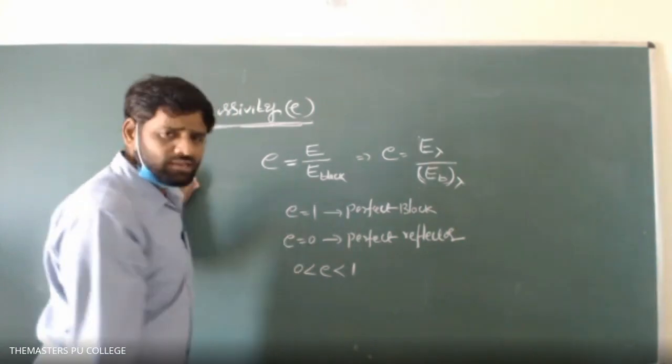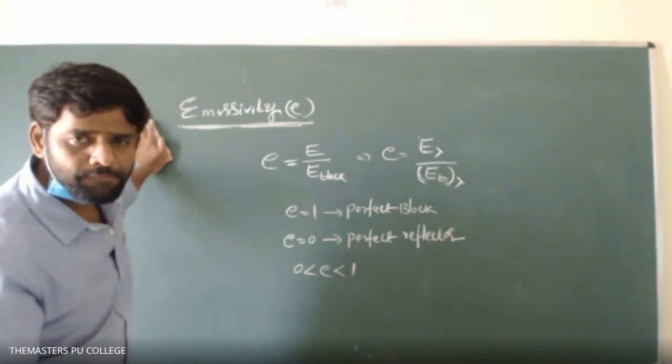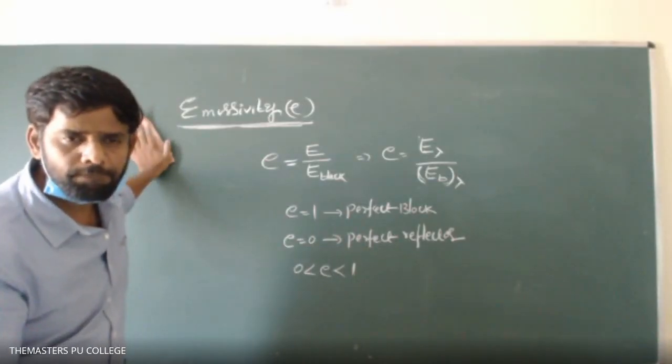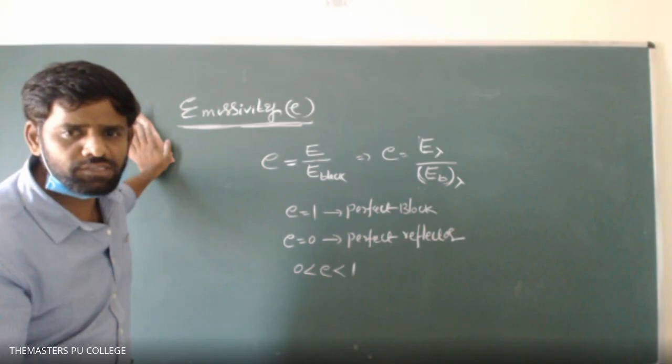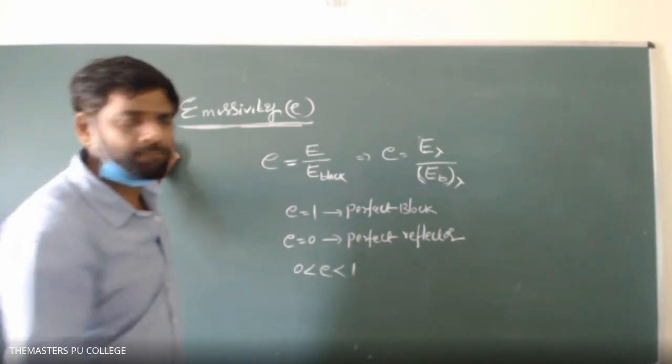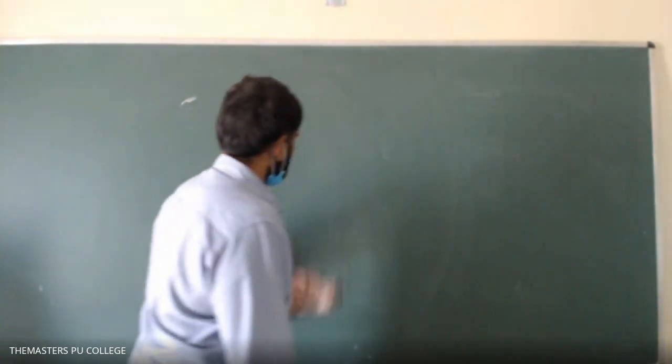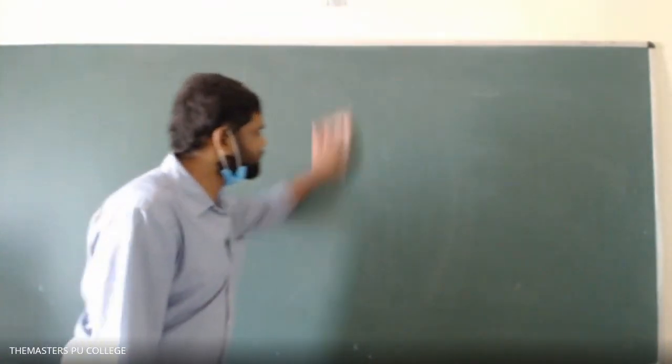Stefan's law. Okay? Clear, students, all of you? Yes, sir. Okay? Say something. Yes, sir. Emissivity. Okay, so right, next one you can write Stefan's law.